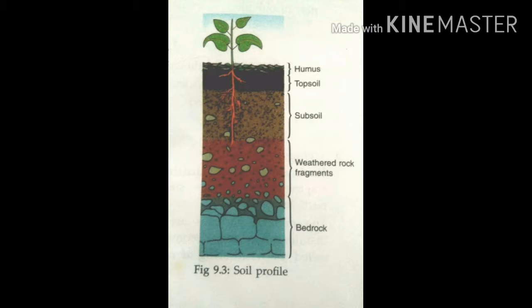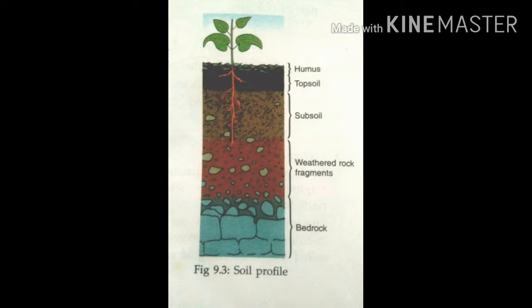Many types of organisms like worms, bugs, beetles, moles, small rats live in this layer. In which layer? Yes, in A horizon. It's called topsoil because it's very soft and porous. It contains air and water, so living organisms can live in this topsoil.